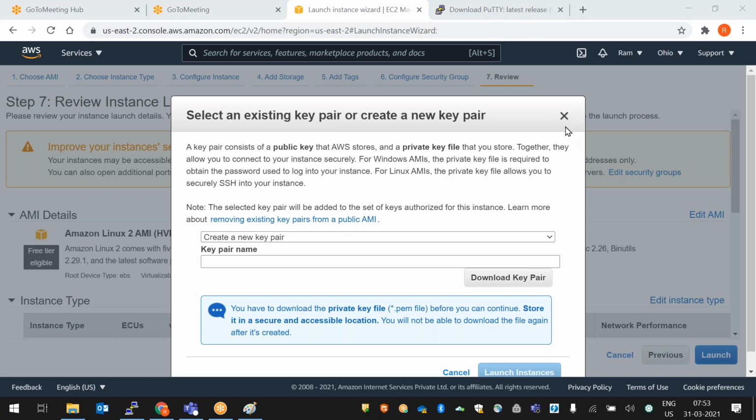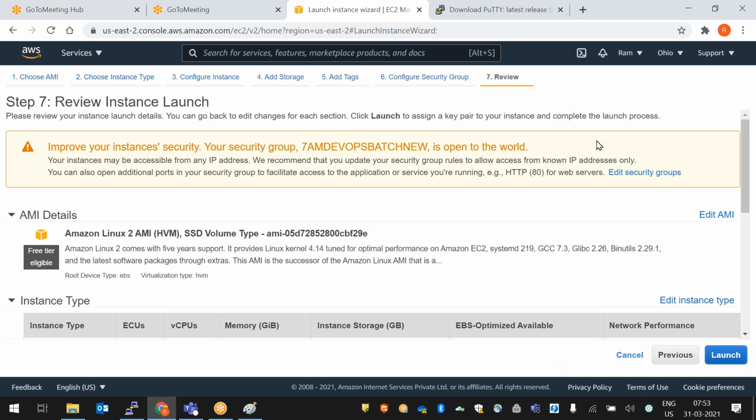Fine. Any more questions, anyone? Till now? So tomorrow we'll create Windows Server. How to create Windows Server, how to connect to Windows Server, how to create one user in Windows Server. So we'll try to understand.